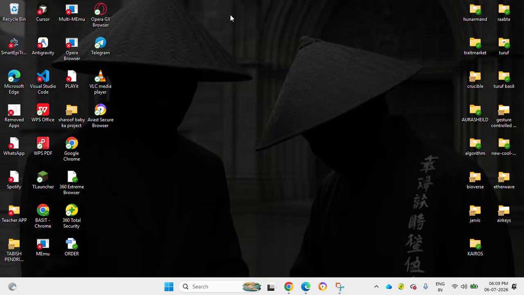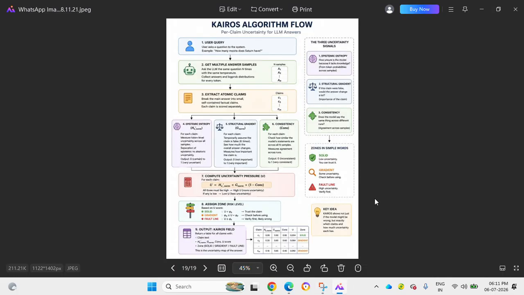KAIROS. So let me just brief you about what KAIROS is basically. I was talking about KAIROS. So this is KAIROS. It's an algorithm that we have designed and programmed.